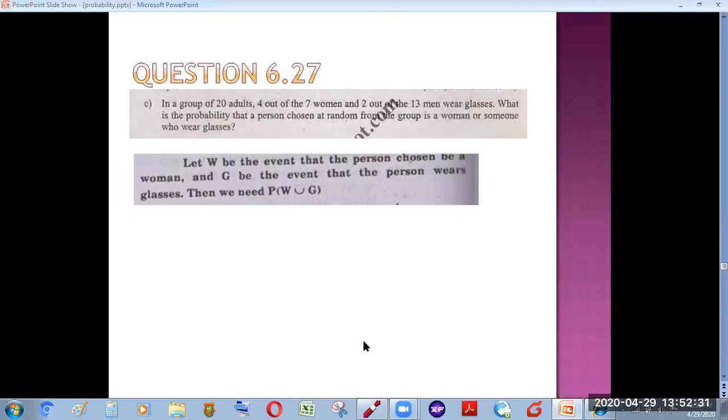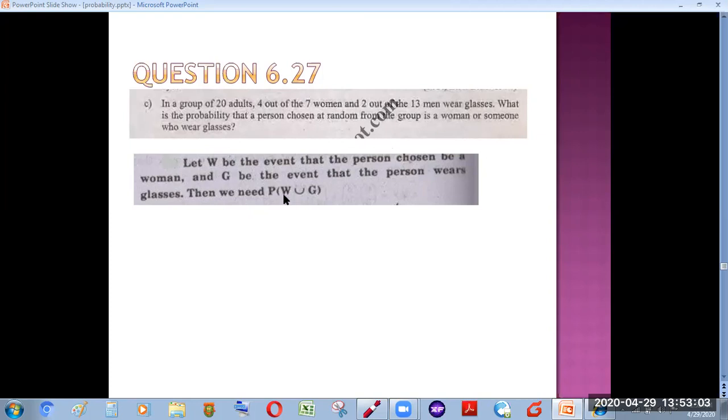Now, starting with the given scenario, we need to find the probability that a person selected at random is a woman or someone who wears glasses. So there are 2 events given to us. A person selected is a woman, and someone who wears glasses. So we define 2 events. Let W be the event that the person chosen is a woman, and G be the event that the person wears glasses.